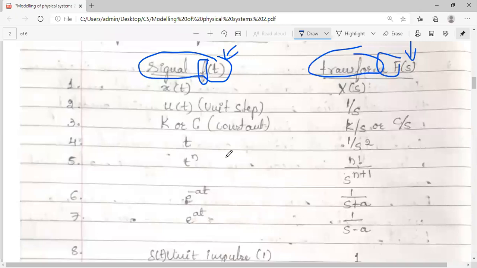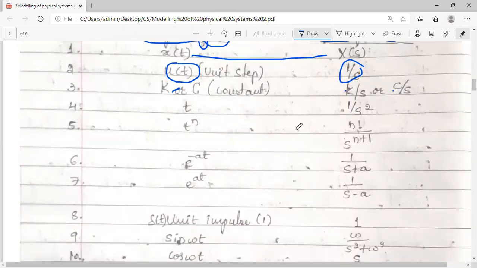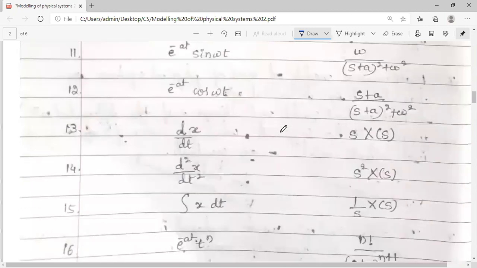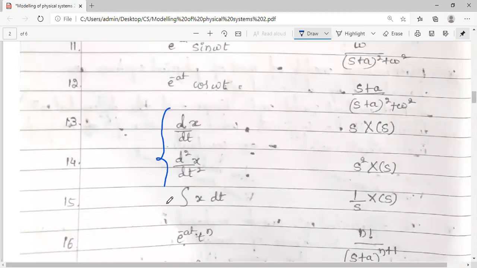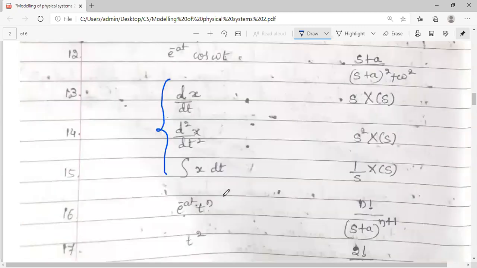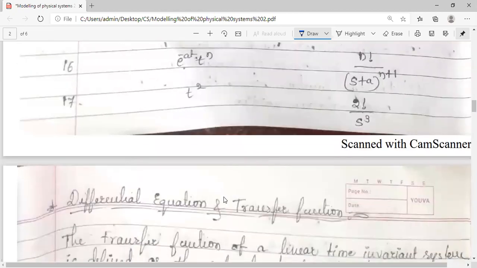I'll be sharing this in your groups. It is very important for your further concept study. You should know about this. If a signal is x of t, its transform is capital X of s. If you have a unit step signal, I think you have studied it in signals, the unit step amplitude is 1, hence it is 1 by s. If it's a constant, it is k by s, k into 1. t is 1 by s square. Like that, I have listed some of the transforms. For our study, we mostly use these, because differential equations will come into the picture for mathematical modeling. I'll be sharing that table.